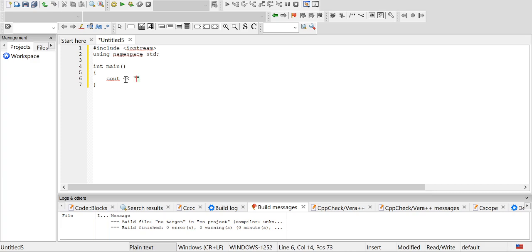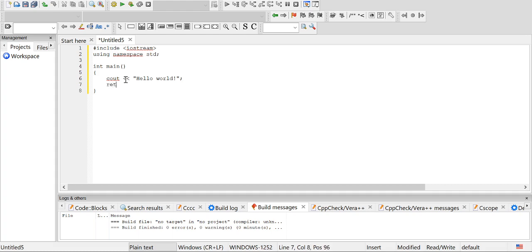If you have to print anything on the screen, you have to put it inside double inverted commas. So the message we want to write is hello world. And remember, after every statement in a program, you have to put a semicolon.